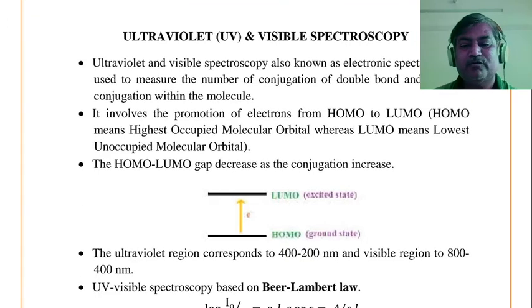UV spectroscopy, that is the ultraviolet region or UV visible light radiation, always has the measurement of light radiation in terms of nanometers. कशामध्ये मोजलं जातं? नॅनोमीटर्स मध्ये.